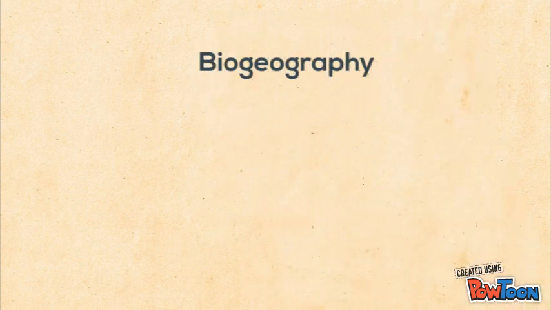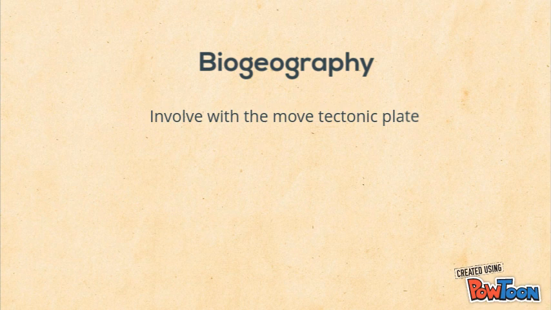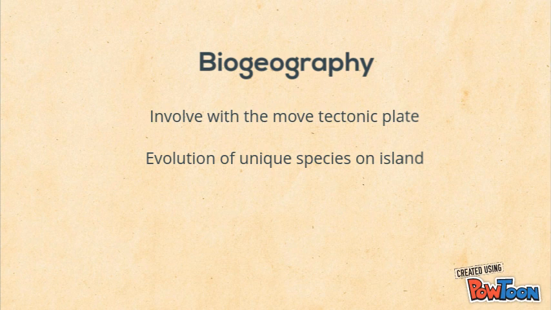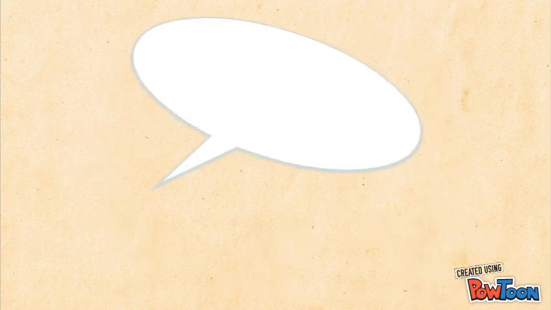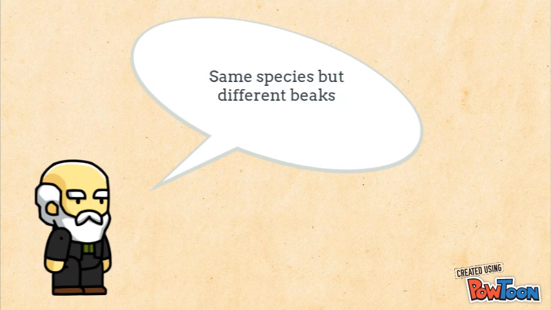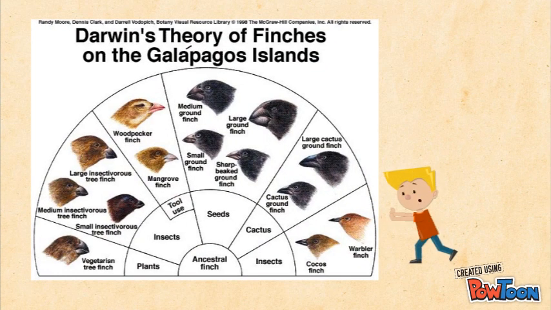Biogeography. In biogeography, it involves the movement of tectonic plates over time. This kind of evolution mostly occurs with species on islands. The example is the finch. Charles noticed that finches that live on different islands have different kinds of beaks. He thought that it's because of food, which appears to be different on the islands.